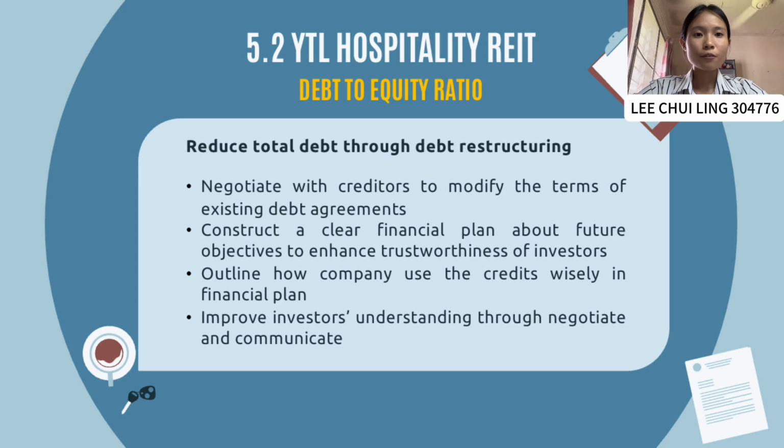Last but not least, for debt to equity ratio, YTL Hospitality Reit states a ratio of 0.8, which has a higher risk in financing its growth with debt. In order to prevent this risk in future and maintain a healthy state, YTL Hospitality Reit is suggested to reduce their total debt through debt restructuring. YTL could negotiate with suppliers or creditors to modify the terms of existing debt agreements, including expanding the payment period, offering discounts, or lowering the interest rate.